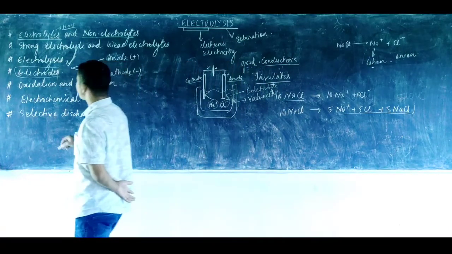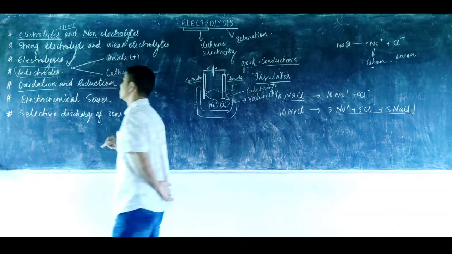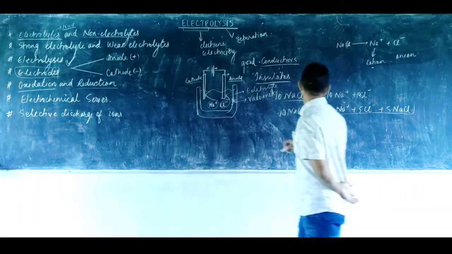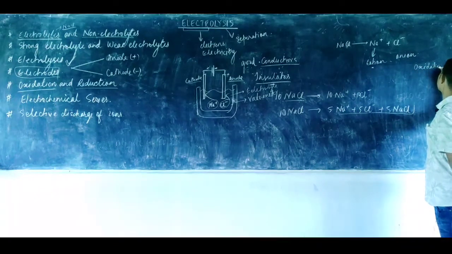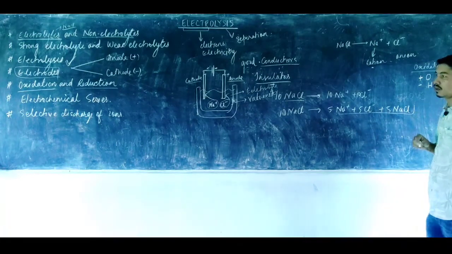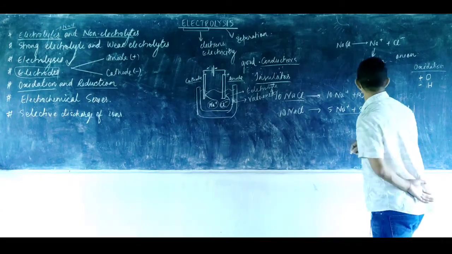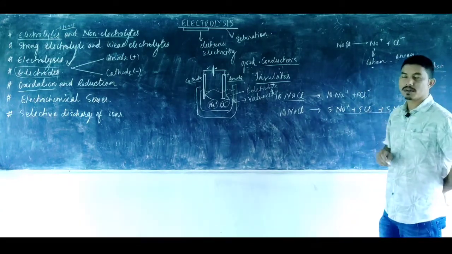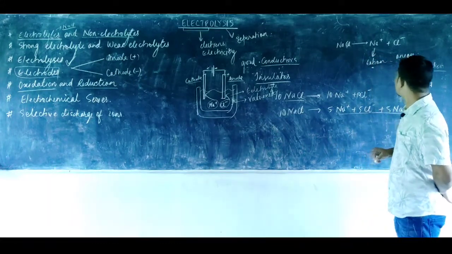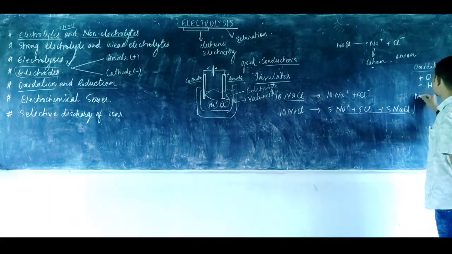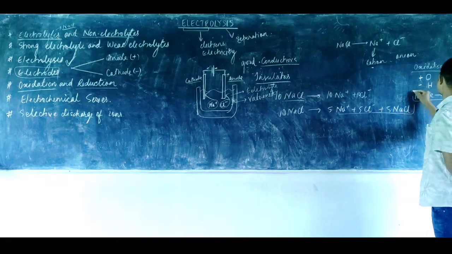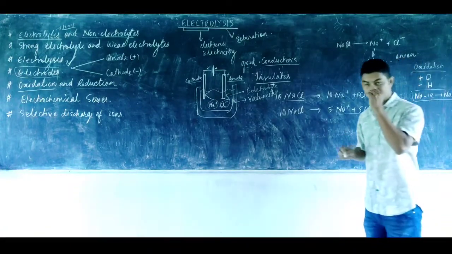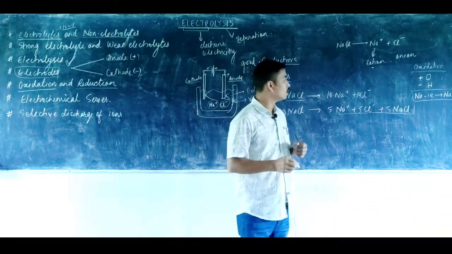Now coming to another topic, oxidation and reduction. We already know that oxidation is the process in which oxygen is added. Oxidation means either the addition of oxygen or the removal of hydrogen. Now in terms of loss or gain of electrons, oxidation is the process in which the given atom loses an electron. All metals undergo oxidation. For example, sodium loses one electron and becomes a cation, Na+. This process is also known as oxidation. So oxidation is the process of losing an electron.